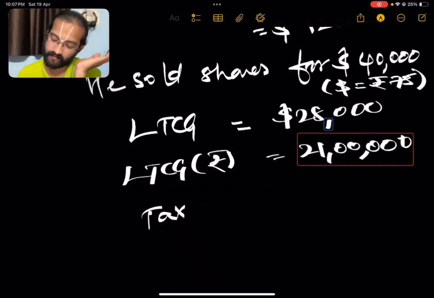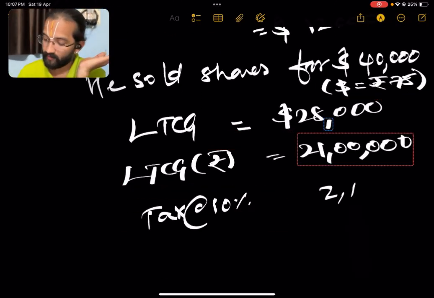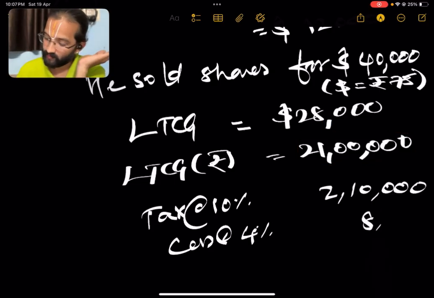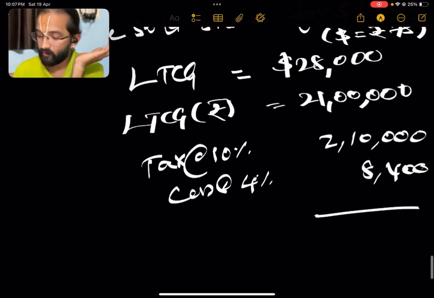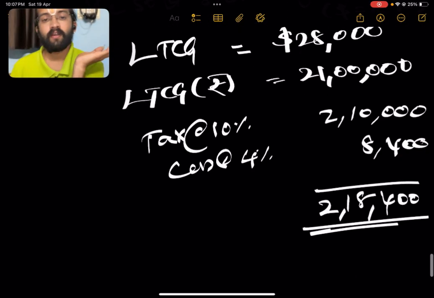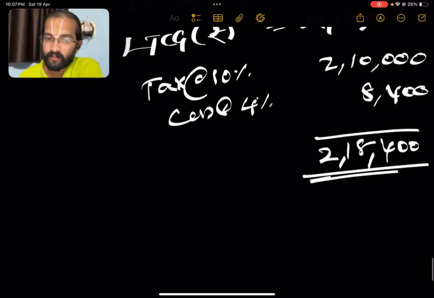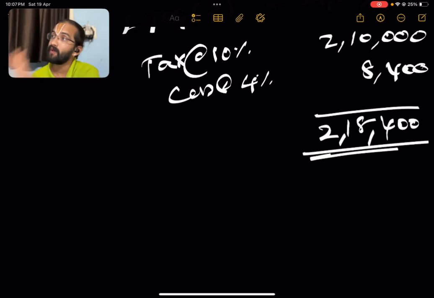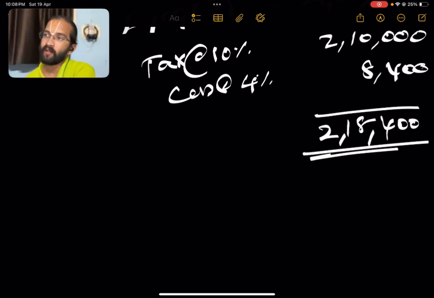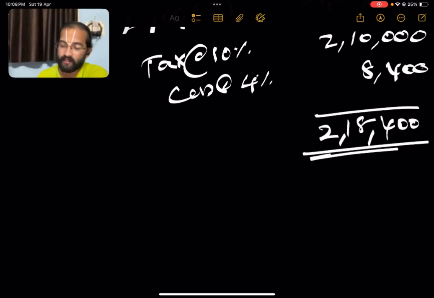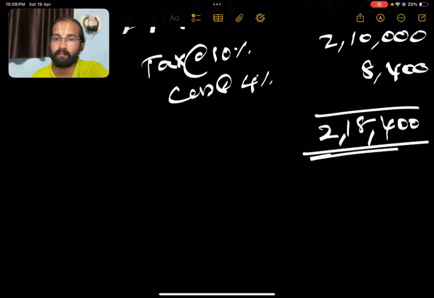Tax at 10% will be 2,10,000. Cess at 4% is 8,400. The total tax is 2,18,400. Here no section 50CA is applicable because the sale happened at fair market value. Because on the date of transfer only, the exchange rate was calculated, everything happened. So 2,18,400. Here no 50CA will be applicable.